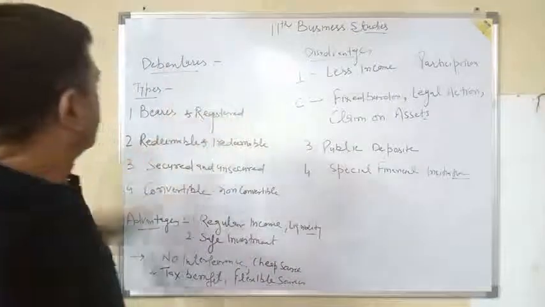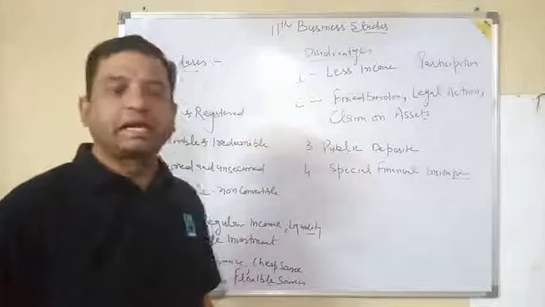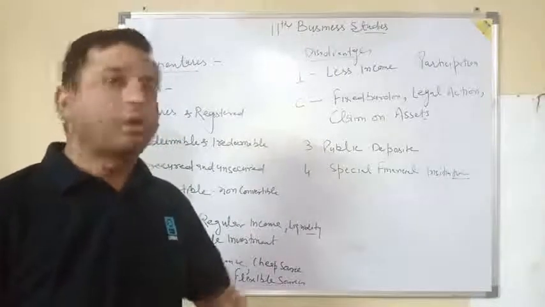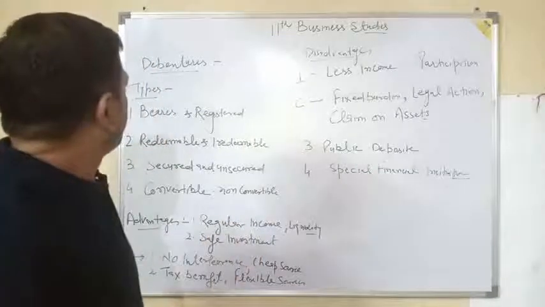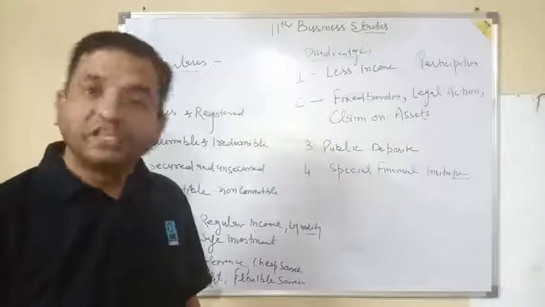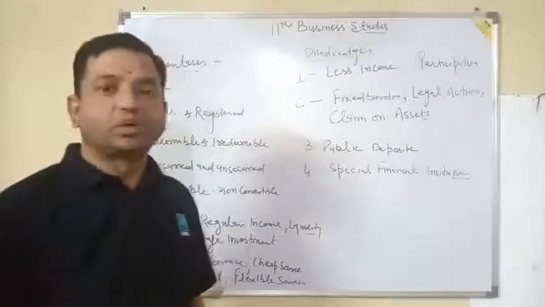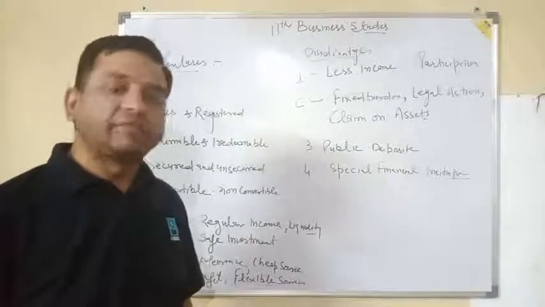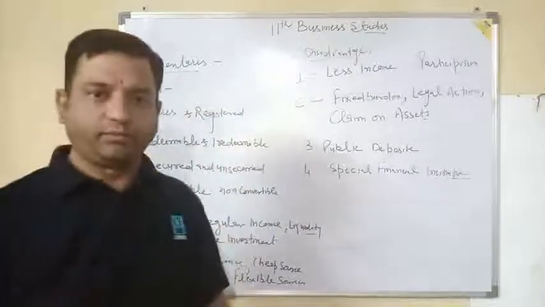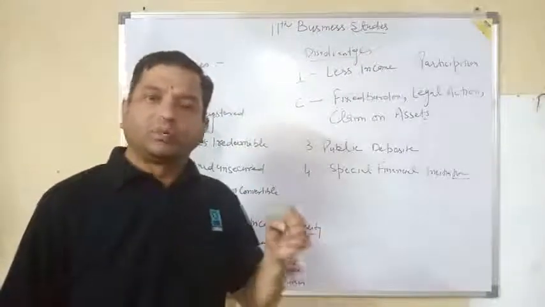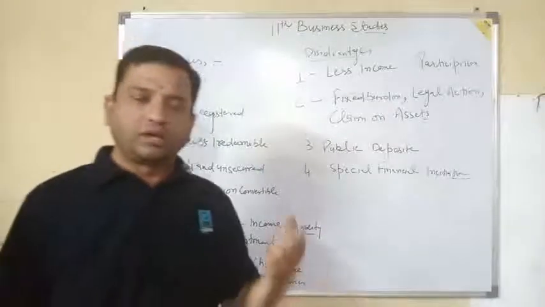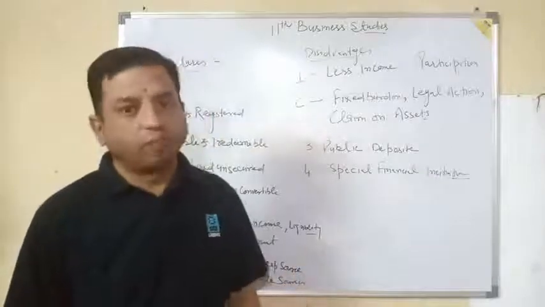So what is a debenture? A debenture may be defined as an acknowledgement of debt taken by the company from the public, and the person who buys this debenture is called a debenture holder. The status of a debenture holder is not that of an owner, just like in the case of a share. He is simply a creditor of the company and doesn't have any participation right in the management activity. He is just an external financing body.